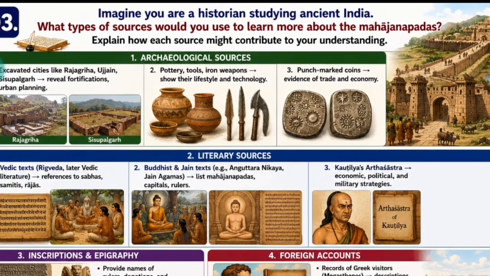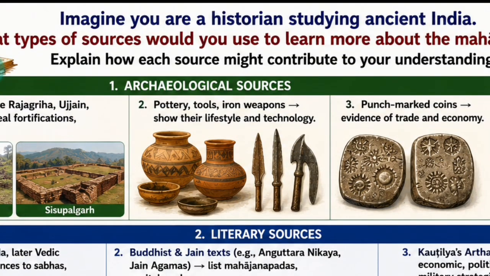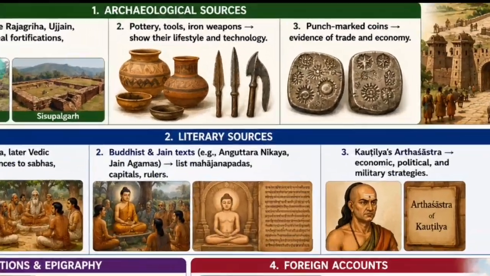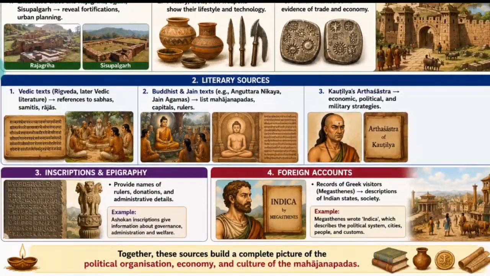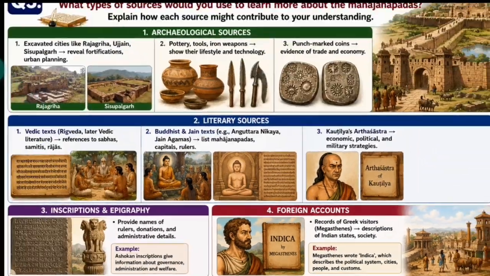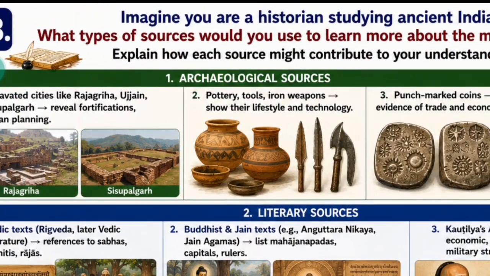Fine. So here the first point is archaeological sources. You need to understand, for a historian the most important thing is the source. With the help of sources, a historian gets to know about that particular time, okay. That can be religious life, political life, economic life. For all these things, a historian requires sources. Fine. So there are sources like archaeological sources, then you will use literary sources, then inscriptions, and foreign accounts. If we take the first point, that is archaeological sources.